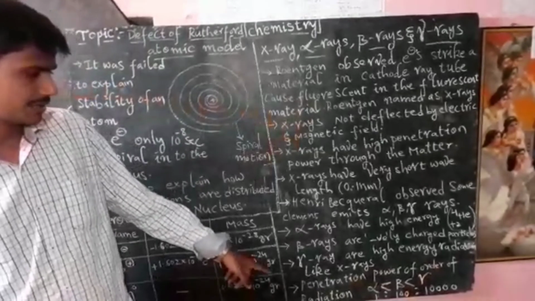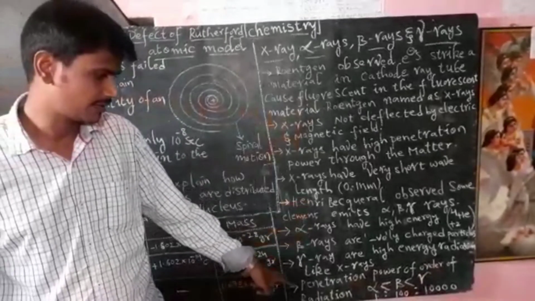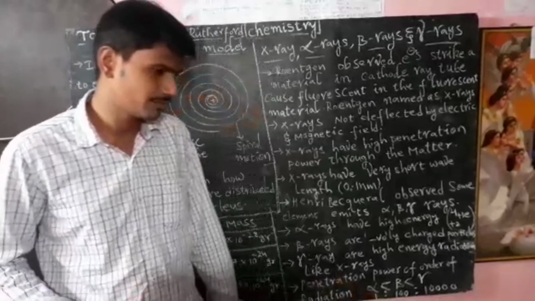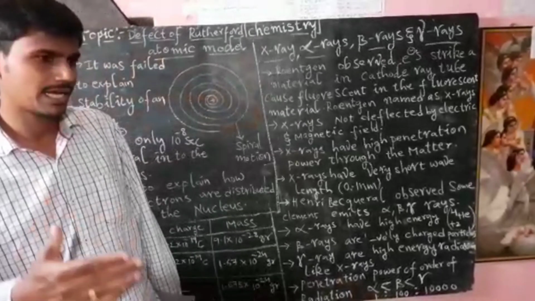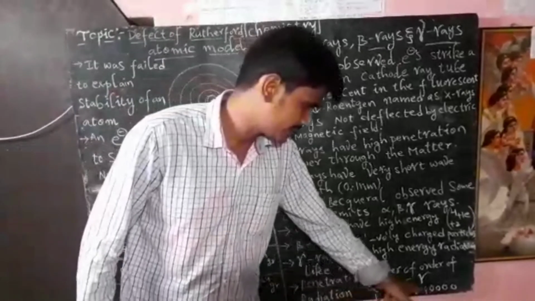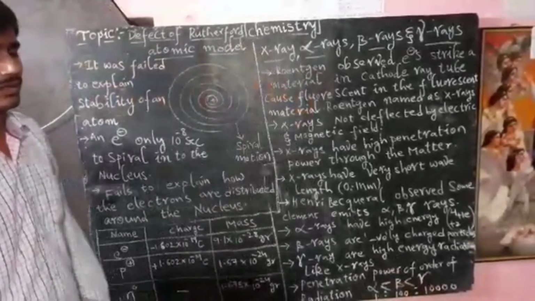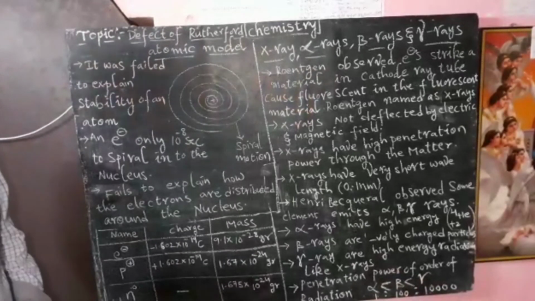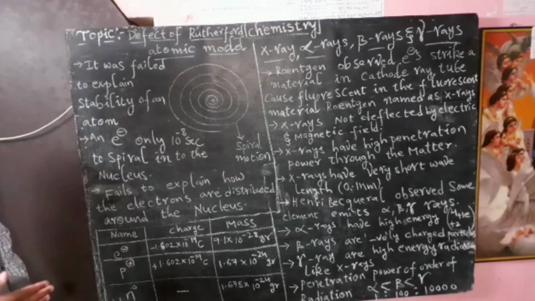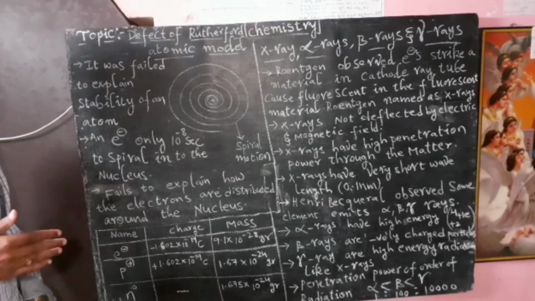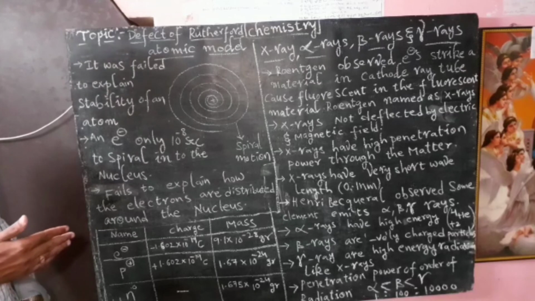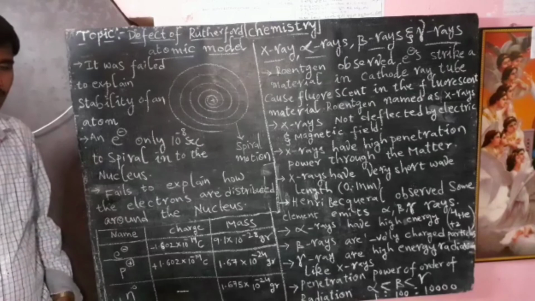The ratio of penetration power between alpha ray, beta ray, gamma ray is 1 is to 100 is to 10,000. So from that we can understand that gamma rays have high penetration power among the remaining radiations like alpha and beta. So thank you.